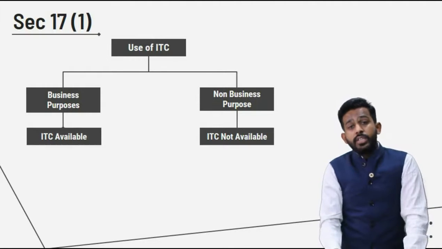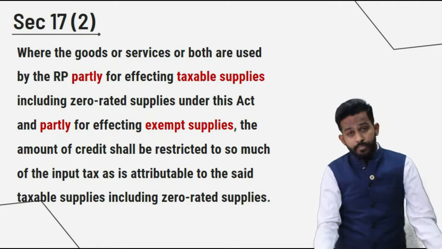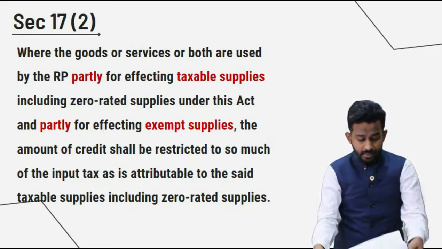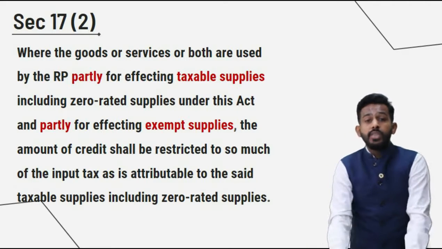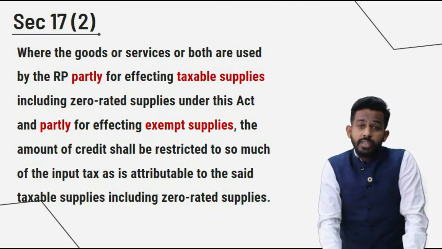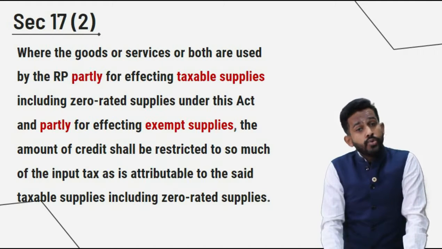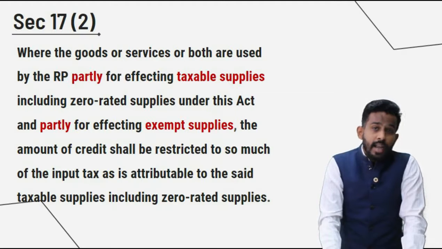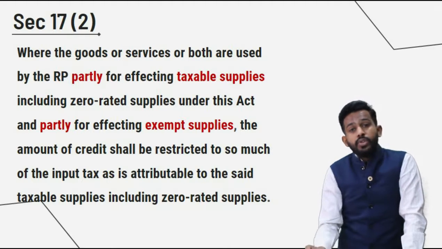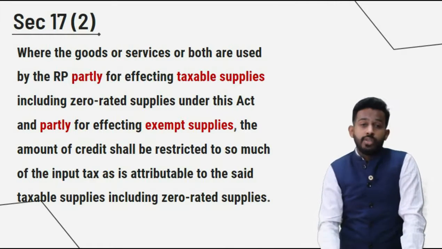Moving ahead to Section 17 subsection 2. Now what is Section 17 subsection 2? It is basically a differentiation between ITC used for the purpose of taxable goods or services and for the purpose of exempt goods or services.